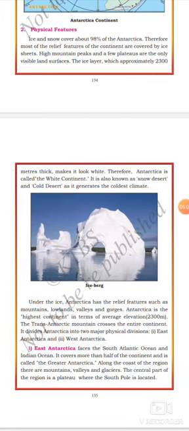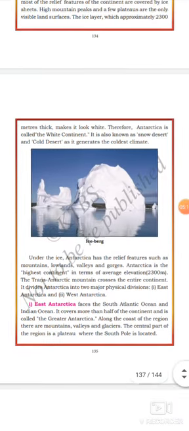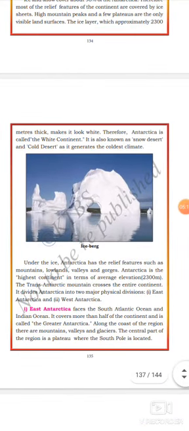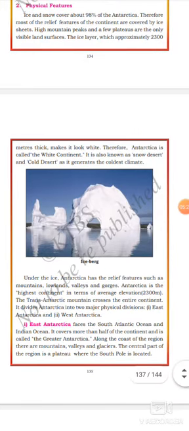Because 98% of Antarctica is covered by snow or ice sheets. The ice layer is approximately 2300 meters thick. Listen, the ice layer in Antarctica is approximately 2300 meters thick. It makes it look white. Therefore, Antarctica is called the white continent. It is also known as snow desert and cold desert, as it has the coldest climate.